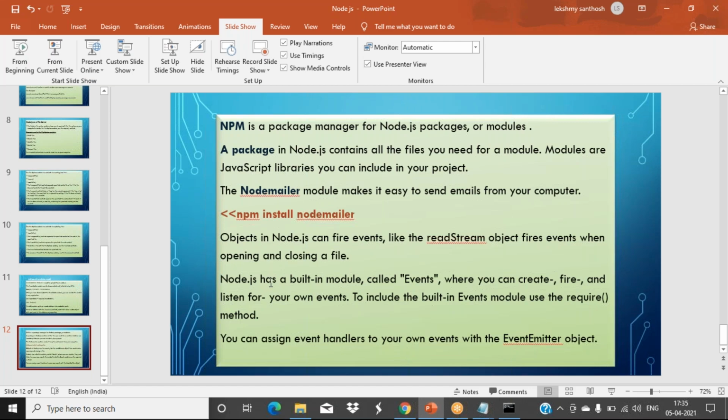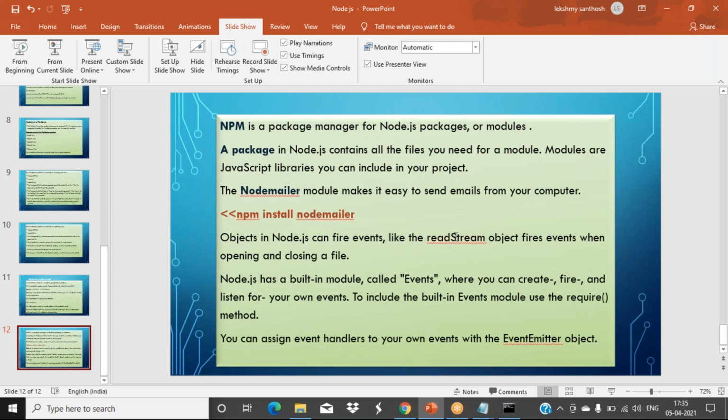Then Node.js has a built-in module called events, where you can create, fire and listen for your own events. To include that built-in events module, you use the require method. This read stream object is not a module, just an object. That object fires events depending on which action is performed, when you open a file or close a file. Other than that, using the events module, you can also create new event types and new event values.